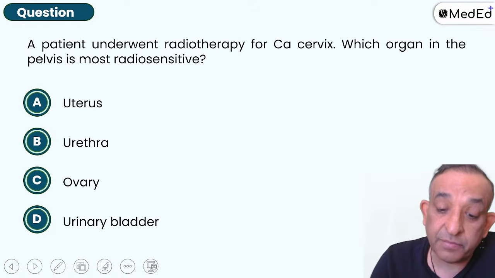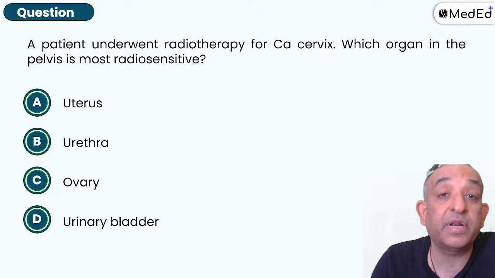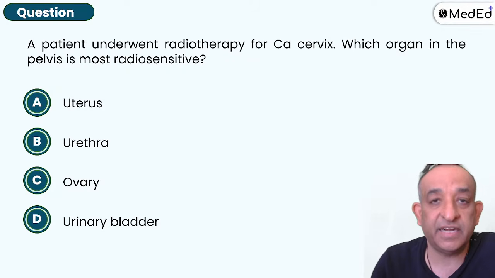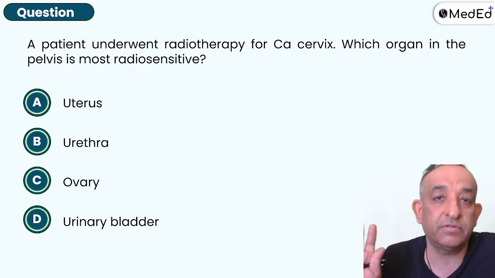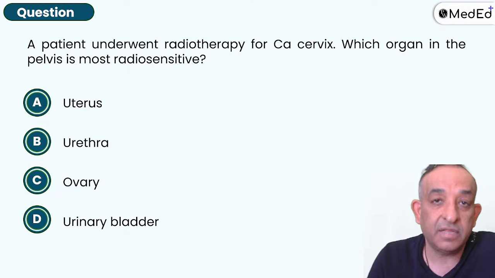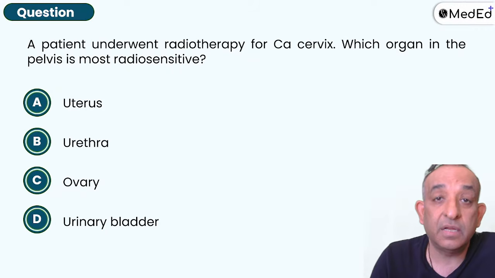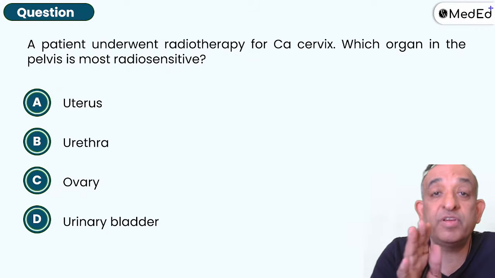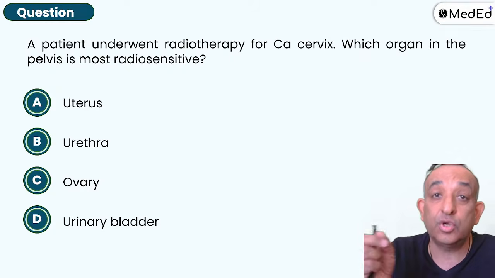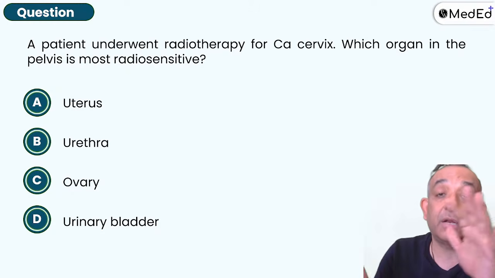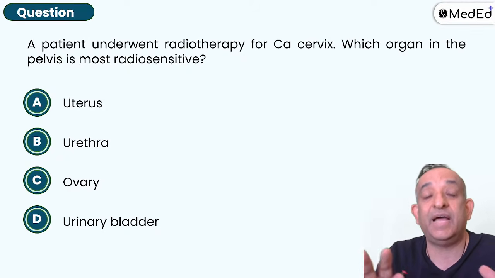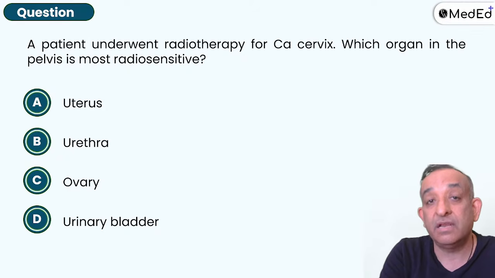A patient underwent radiotherapy for cancer cervix. Which organ in the pelvis is more radiosensitive? So if you give radiotherapy, the ovaries are going to get fried up. Yes, the ovaries are the most radiosensitive. What did I say? Normal ovaries are very radiosensitive. They'll get fried up by the radiation. But if there is an ovarian cancer, an ovarian tumor, they are extremely radio resistant. So normal ovary, radio sensitive. Ovarian cancer, radio resistant. So none of the protocols of management of ovarian cancer involve radiation.